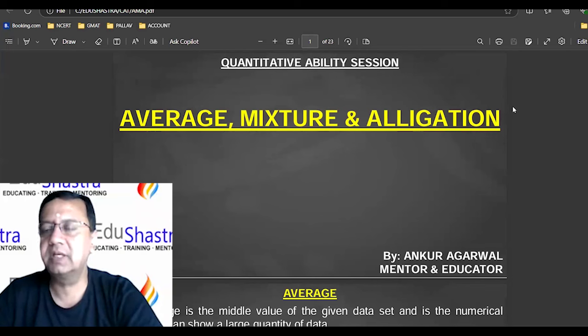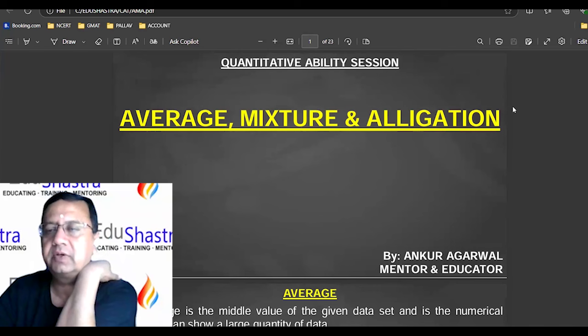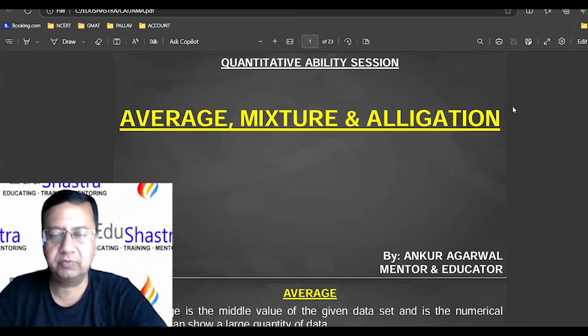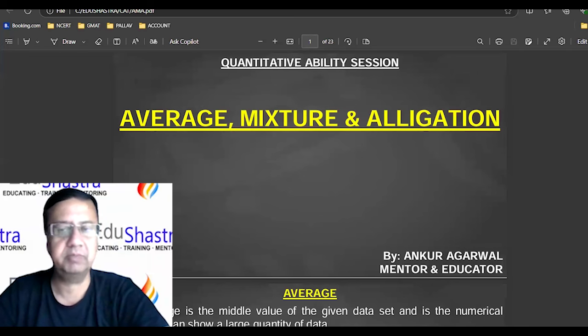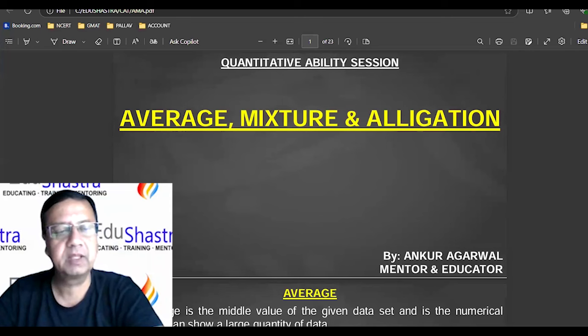Okay, Shah is saying it involves mixing of two or more ingredients with different cost or concentration. Okay, Shah, this is the example of what we are doing. But what is mixture and alligation? Is there any definition? Is there some formula for this? Okay, hello Anadi, can you tell me what is mixture and alligation?